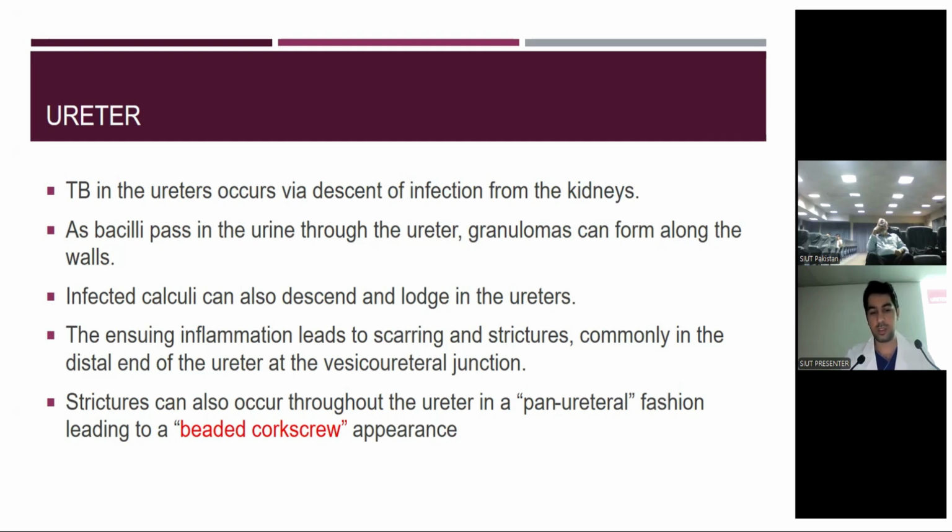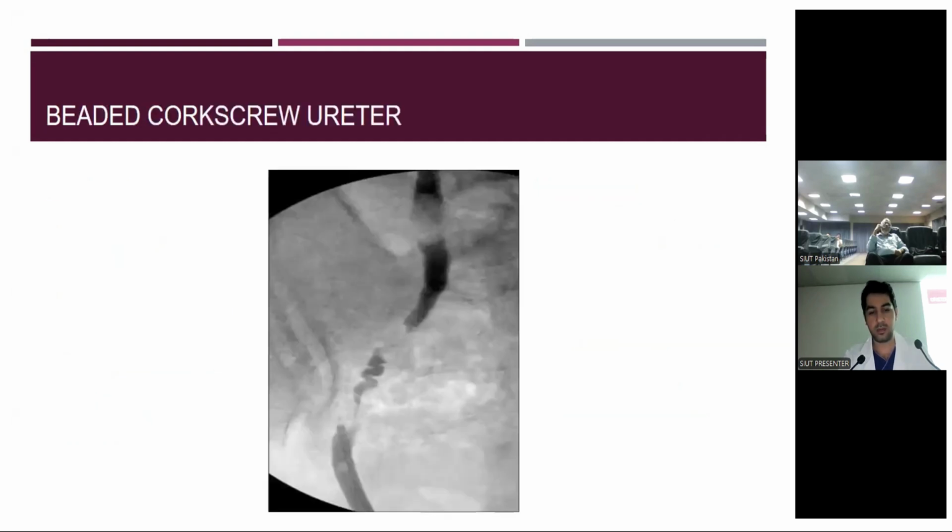Stricture can also occur throughout the ureter in a pan-ureteral fashion, leading to a beaded corkscrew appearance. This is a contrast image of the beaded corkscrew ureter as seen in the picture. So when there is patchy inflammation in the ureter, then the beaded appearance occurs.